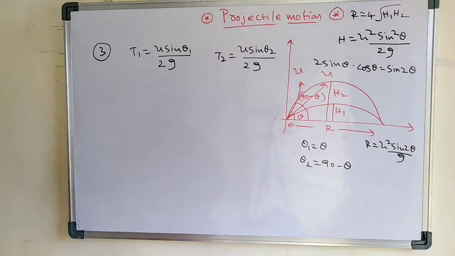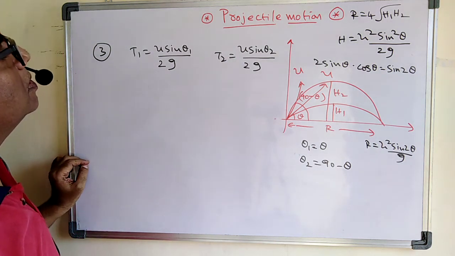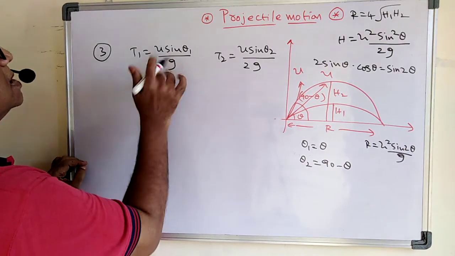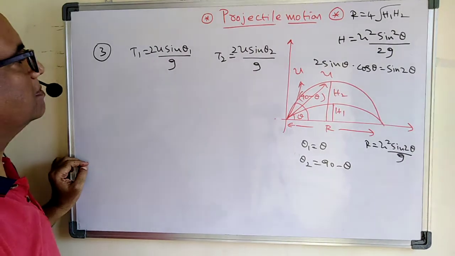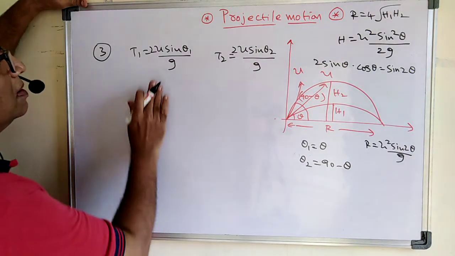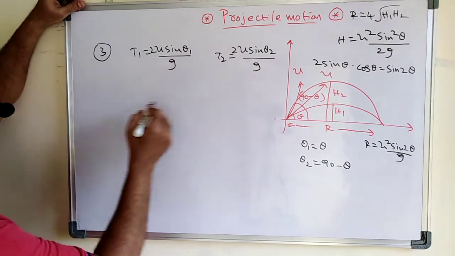Now see carefully here. Is it 2g or u? Oh, sorry. So this is 2u sin theta by g, and 2u sin theta 2 by g. That is the time taken. Then if I substitute these values, sin of 90 minus theta is nothing but cos theta.